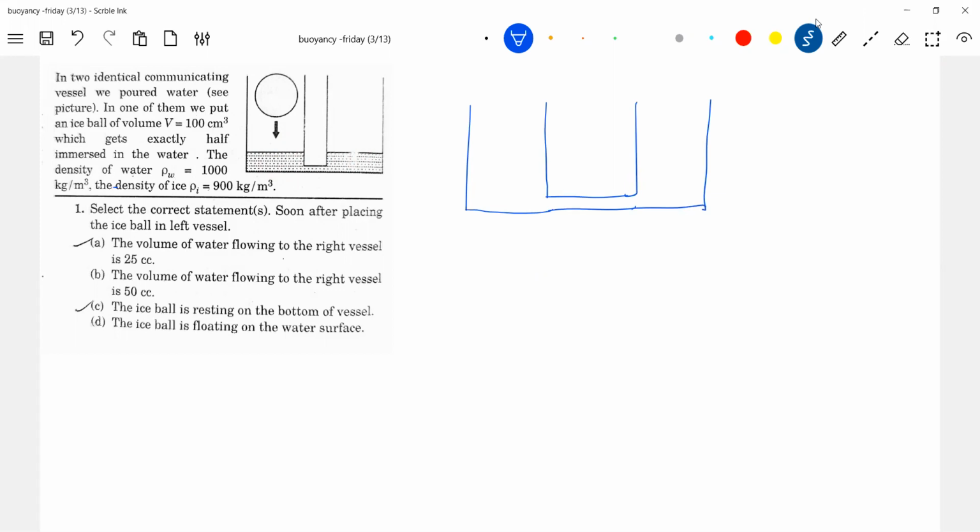I think at least I'll draw a diagram. And this will be the final. Why should it settle at the bottom? Because of the weight of the displaced liquid. What is the weight of the displaced liquid now? Not 50 cc, how much? 25 cc. So the buoyant force will be less than the weight, so it will come and settle at the bottom. Though it is ice, the ice should float, no? But because of this cylinder, this condition is happening.